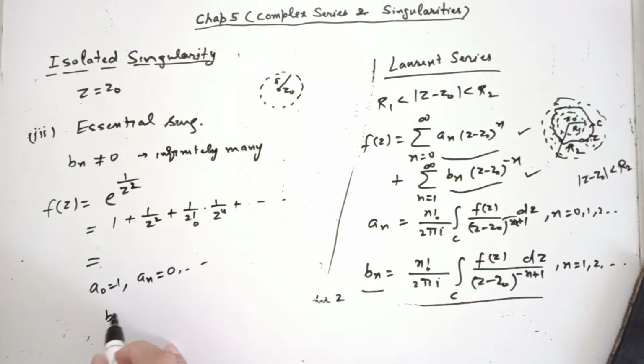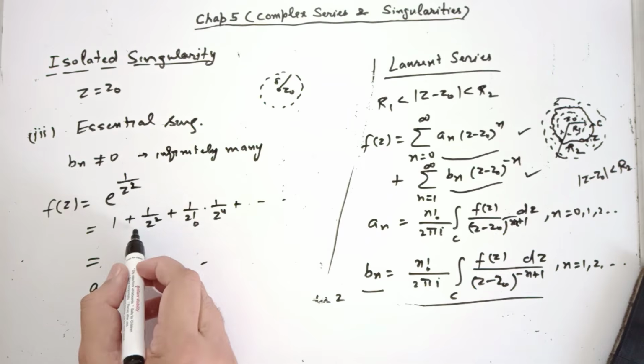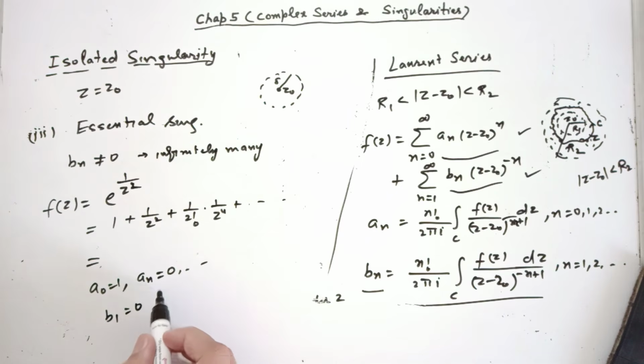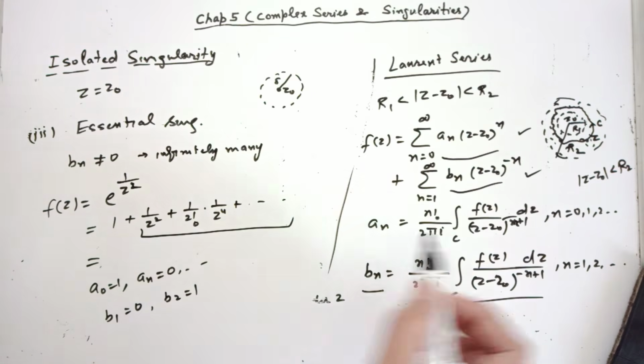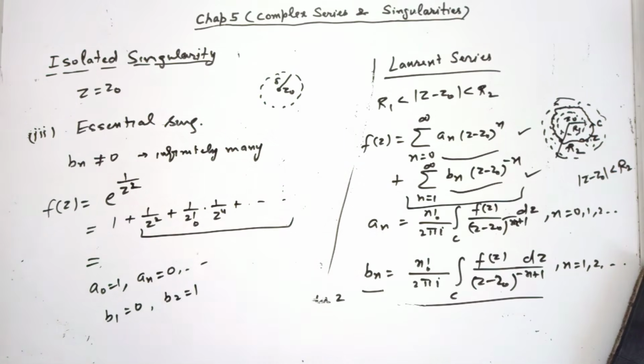After that b1 is 0 because 1 over z is missing. 1 over z square, this is carrying b2, means b2 is 1. b3 is again 0. So you understand that this part belongs to this one, and there are infinitely many bn's which are non-zero. So here z equal to 0 is an essential singularity. So there are three types of isolated singularities: removable, pole, and essential. Okay.